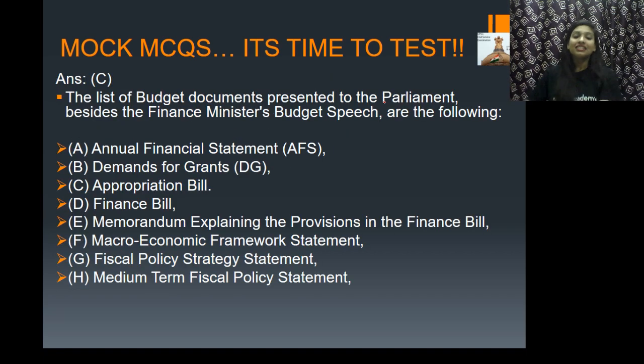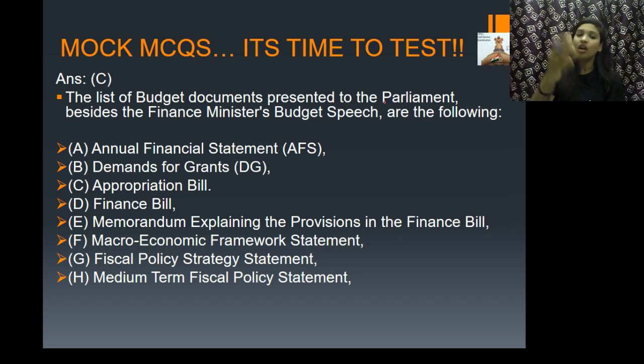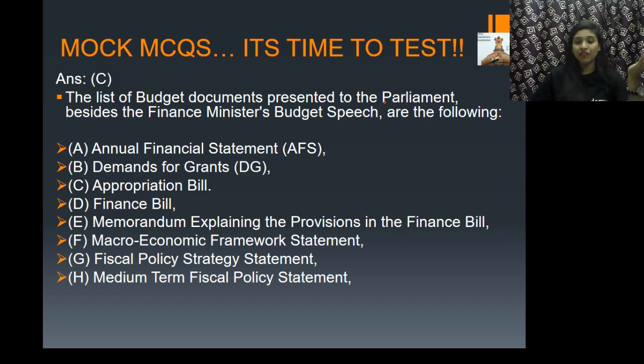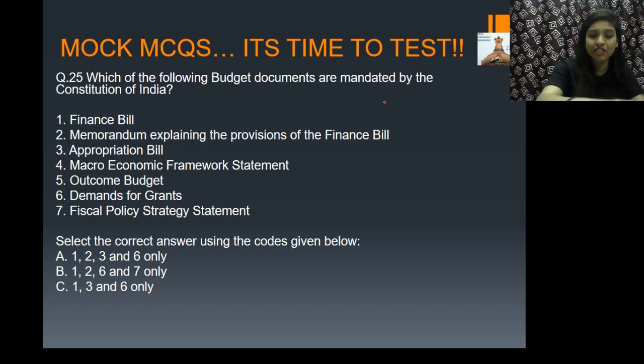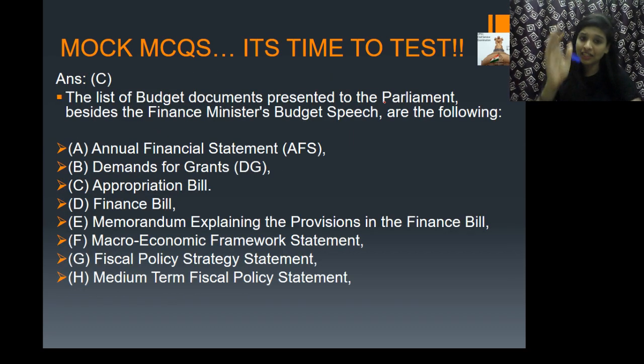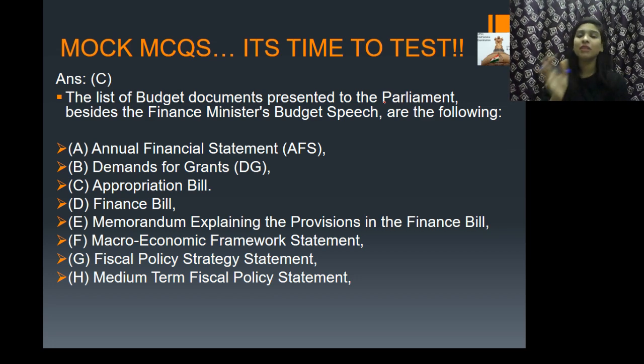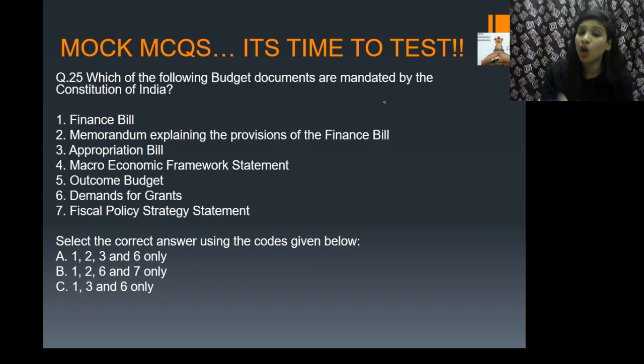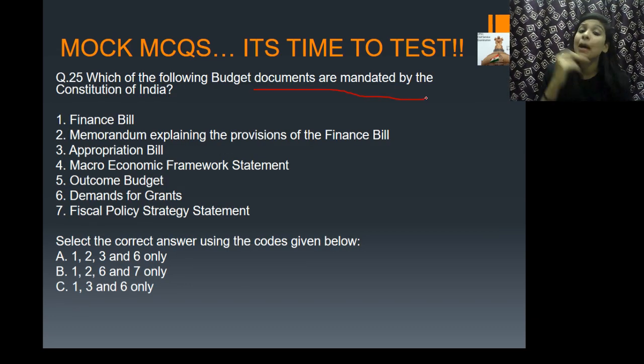And if you see, guys, the list of budget documents presented in Parliament besides the Finance Minister's budget speech are the following. Of course, you have your annual financial statement, your demand for grants, the appropriation bill, the finance bill, your memorandum, a macroeconomic framework, fiscal policy, the medium-term fiscal policy statement, etc. So that is why in your question only 1, 3 and 6 are there. That is, finance bill is there, appropriation bill is there, demand for grants is there. The remaining are not mandated. All these are in the budget documents, the list of budget documents presented in Parliament apart from the finance minister's budget speech. But the question was what? Tell the documents which are mandated, meaning compulsory, by the Constitution of India.